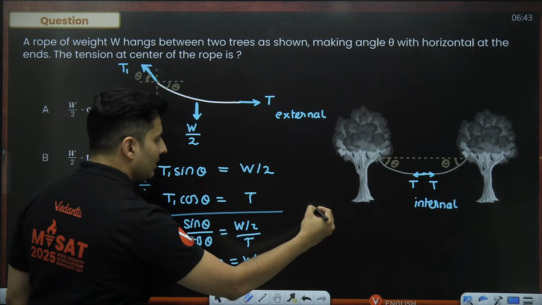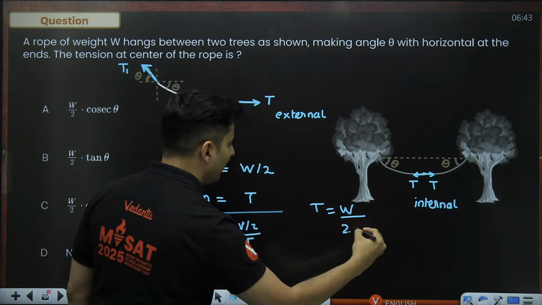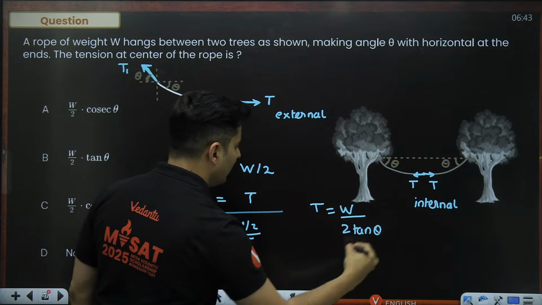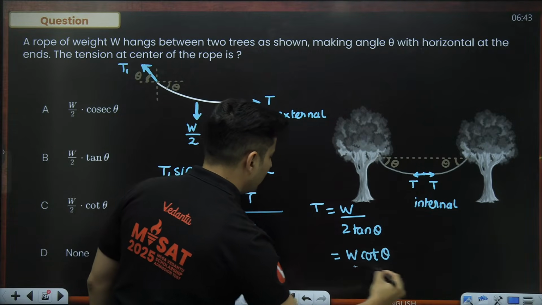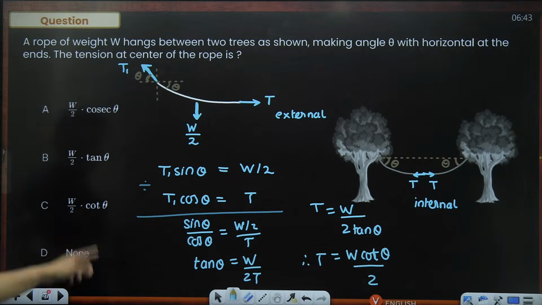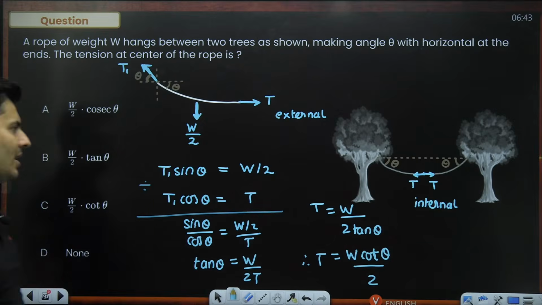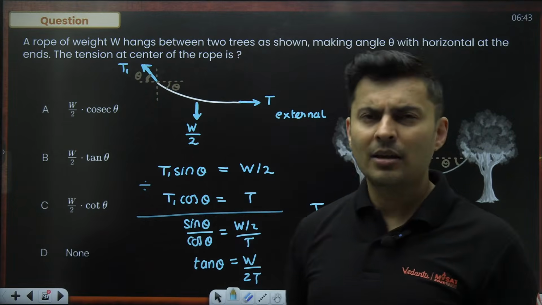But we want the value of tension. So tension T will become W by 2 times cot theta, which is W cot theta whole divided by 2. That is the value of the tension: W cot theta divided by 2. Option C, absolutely correct.